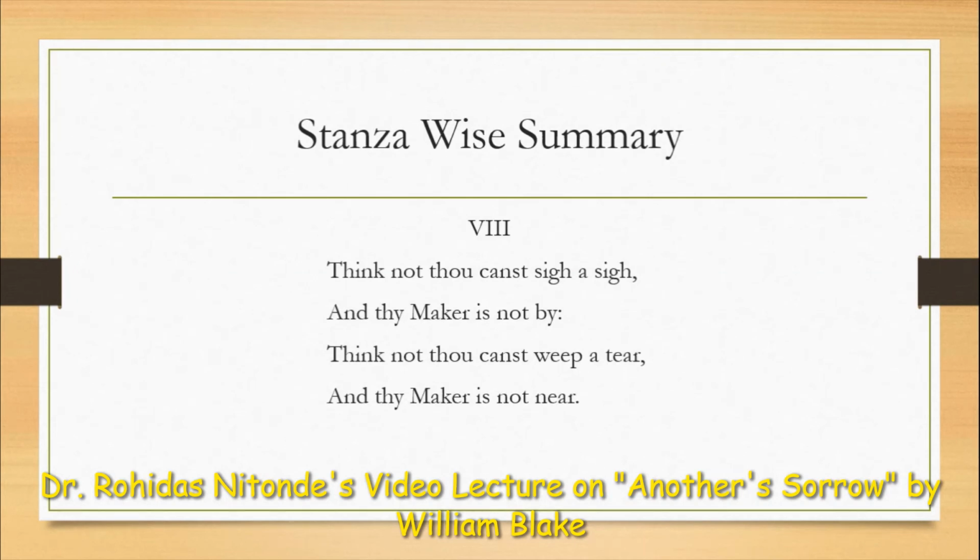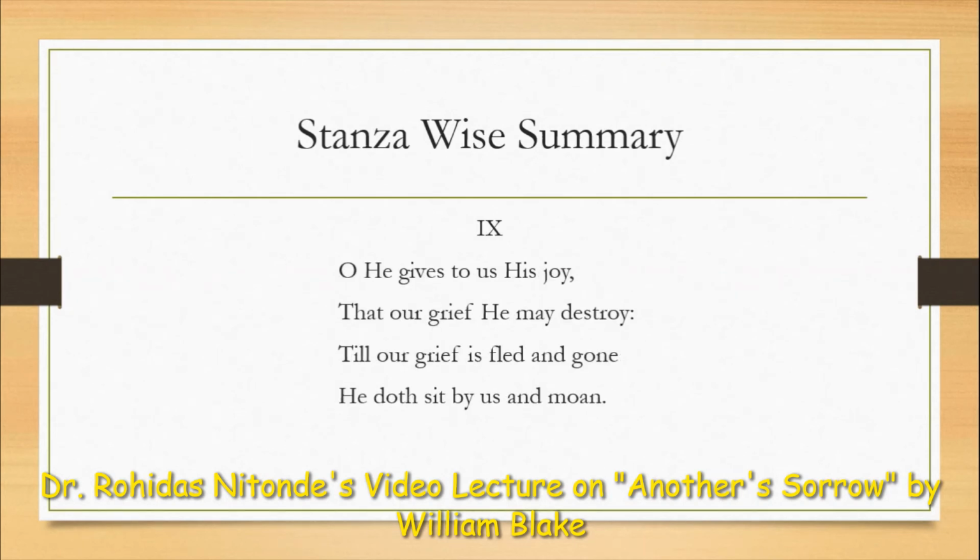The last and ninth concluding stanza reads, "Oh, he gives to us his joy, that our grief he may destroy. Till our grief is fled and gone, he doth sit by us and mourn." And in this way, in the ninth stanza, he says that God is not only there with us during our misery and sorrow, rather he is there till your grief is fled and gone.